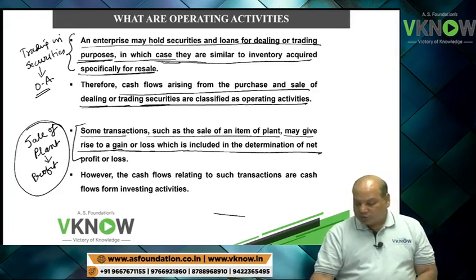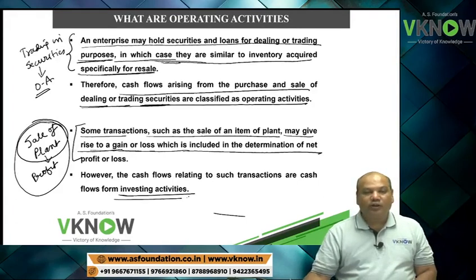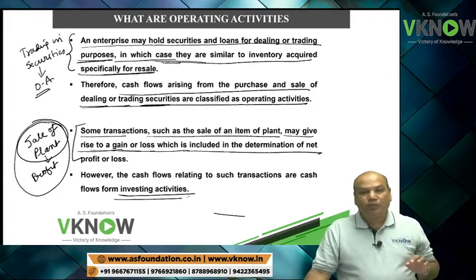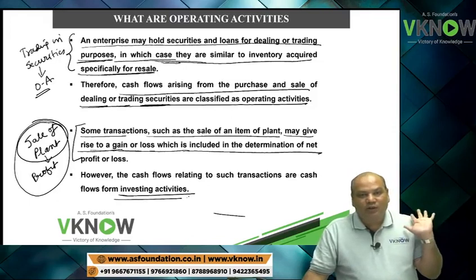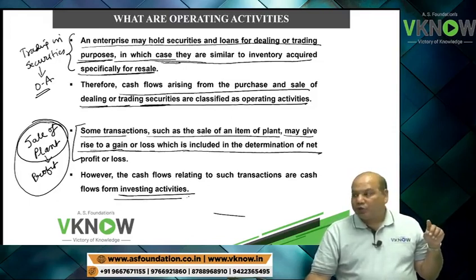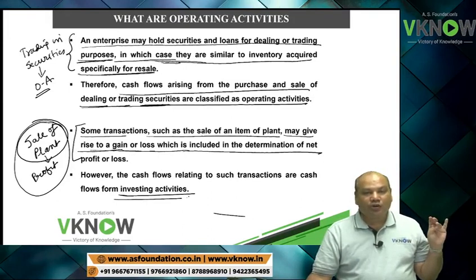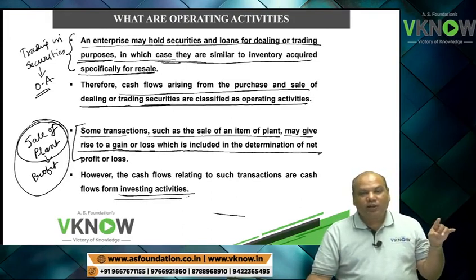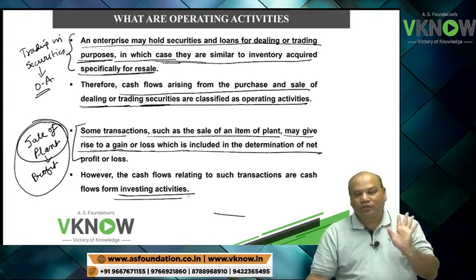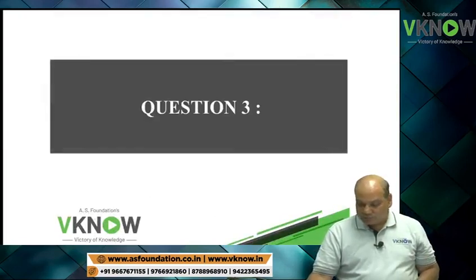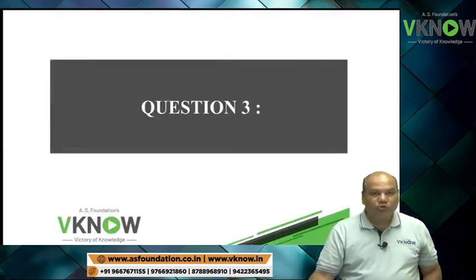However, the sale of plant is an investing activity, not an operating activity. Of course, if you pay income tax on sale of plant, that income tax will also be treated as investing activity. So this was all about operating activities.